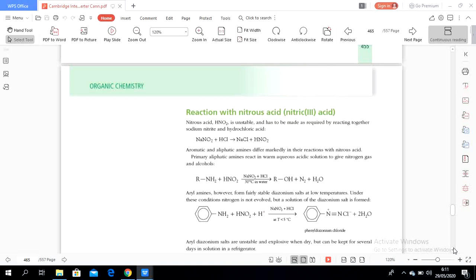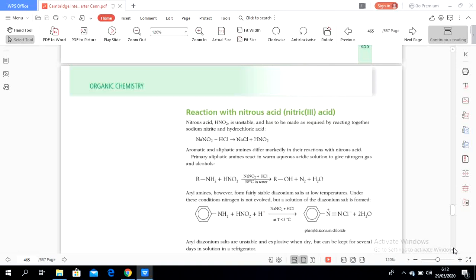So let's see the aliphatic. R and NH2. R stands for the alkyl group. Alkyl groups attached to the amine, aliphatic, react with nitrous acid, in the presence of sodium nitrite and hydrochloric acid, at a condition of 30 degrees Celsius in water, and will form an alcohol, nitrogen gas, and water.